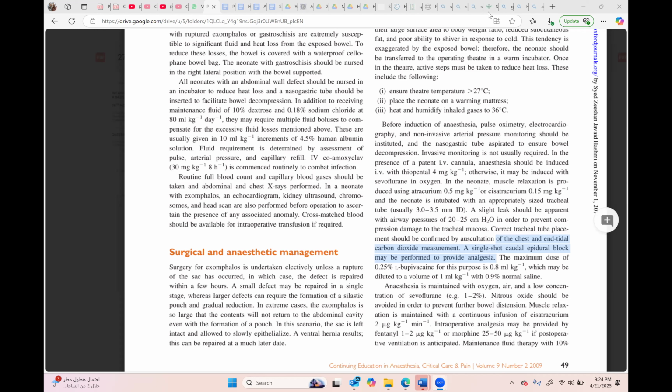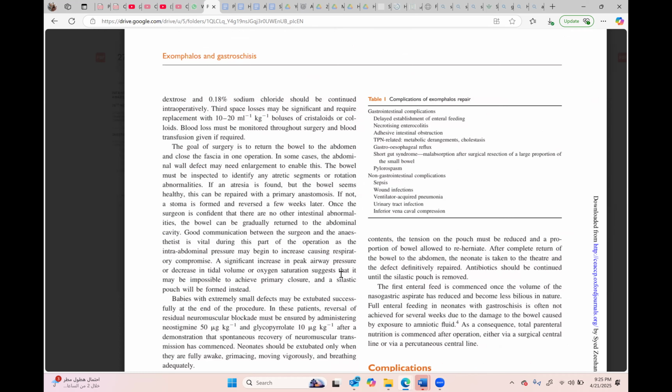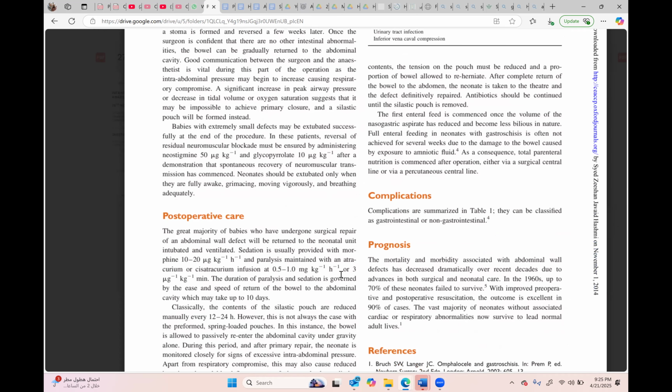Temperature control, temperature management. How will you do it? Sir, first is OT temperature increase. For children, it's 26 or 28 degrees C. And then measures like warm blankets and warm sheets. And then we wrap with plastic Bair Hugger sheets. Bair Hugger is a warm air device. Then you will maintain the ambient temperature.